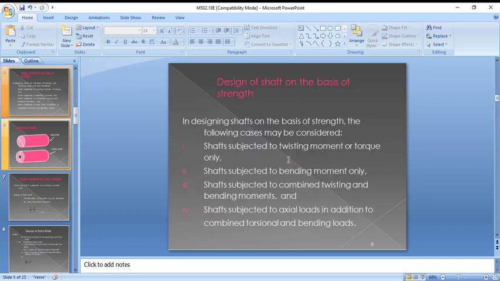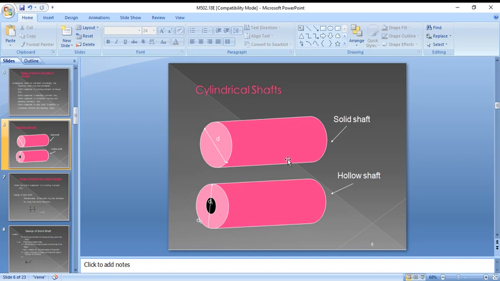The shaft may be of two types: solid shaft and hollow shaft. A solid shaft is completely filled with material, while a hollow shaft has a hole inside.